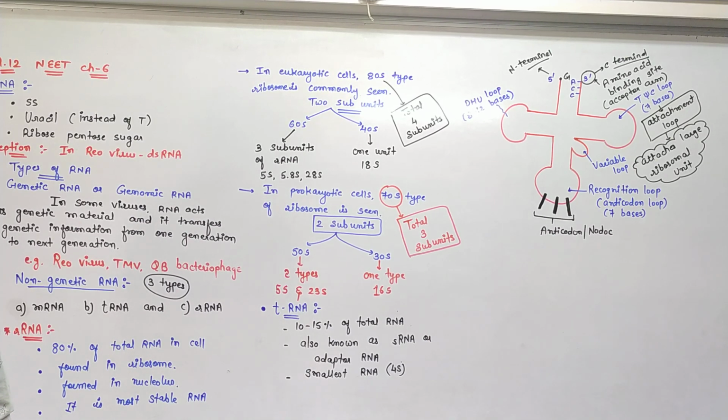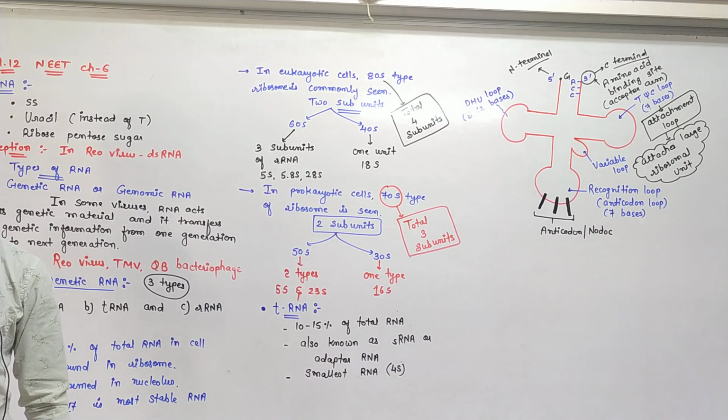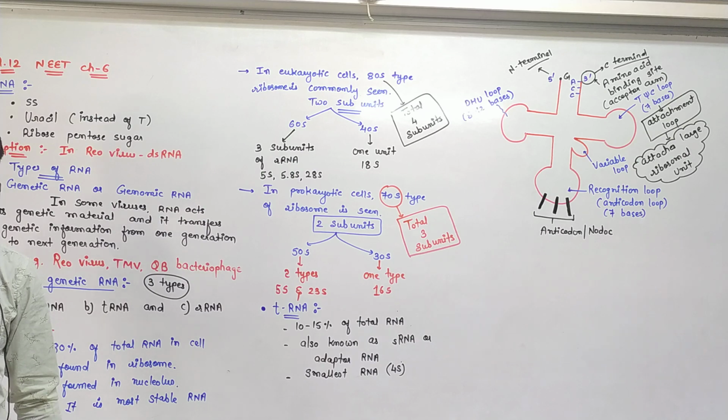And A is the aminoacylation site, or arrival site, where the specific tRNA carries the specific amino acid. So please remember, any tRNA bound to a specific amino acid is known as an acylated tRNA.